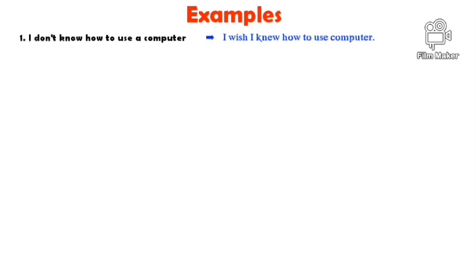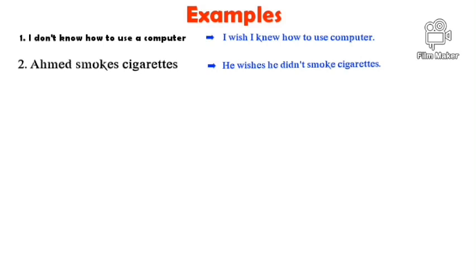Okay, let's move to the second one. Ahmed smokes cigarettes. Okay, this is the real situation in present. Let's have a wish. Okay, he wishes he didn't smoke cigarettes.